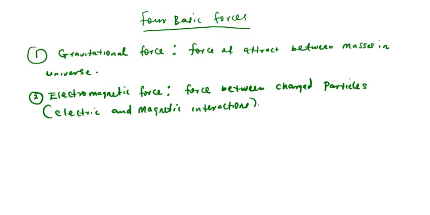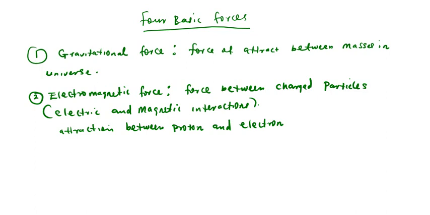Like we have the attraction between proton. Please pay attention. Between proton and electron, not proton and neutron. No, proton and what? Electron. The attraction between proton and what? Electron.